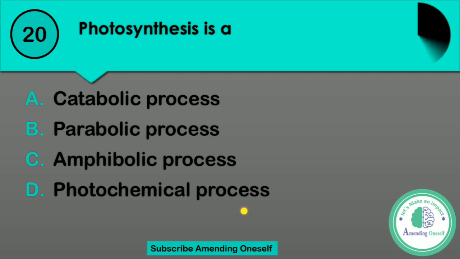I repeat the question. Question 20. Photosynthesis is a option A catabolic process, option B parabolic process, option C amphibolic process, or option D photochemical process.